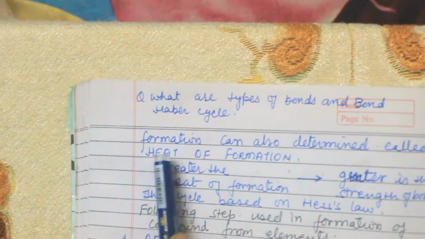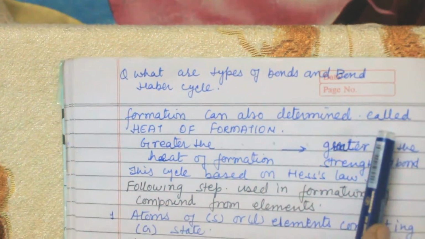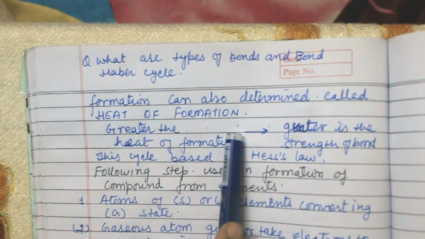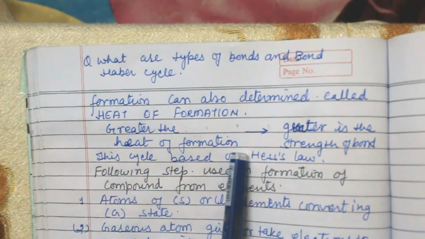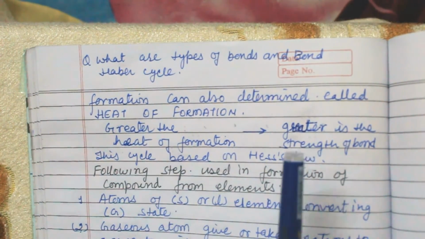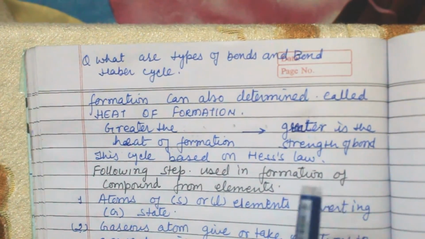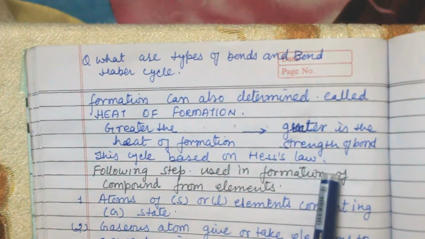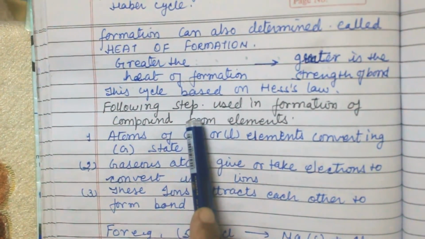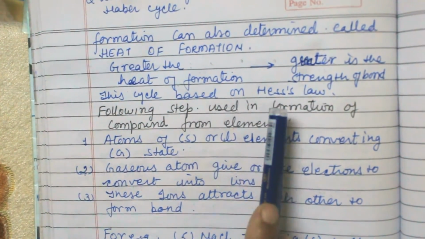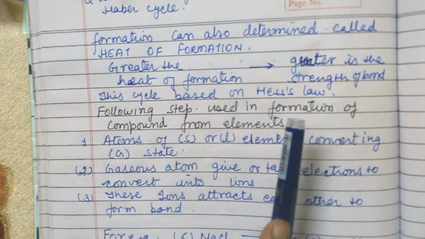Now formation energy can also be determined. This is called heat of formation. So the greater the heat of formation, the greater is the strength of the bond. When the energy evolved is greater, then the bond is also very strong. The cycle is based on Hess law. Hess law is what? Whether the reaction takes place in one step or several steps, the quantity of heat evolved is the same.